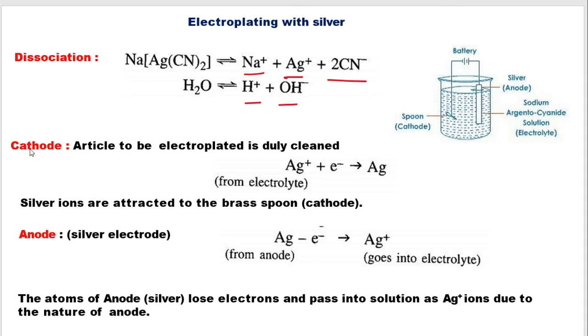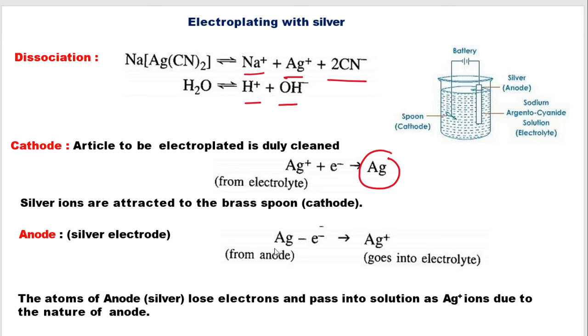Now at cathode your silver ions will get reduced to form silver, and this silver will be attracted to the article. Sorry, the article to be electroplated is placed at cathode, and the metal to be electroplated is placed at anode.